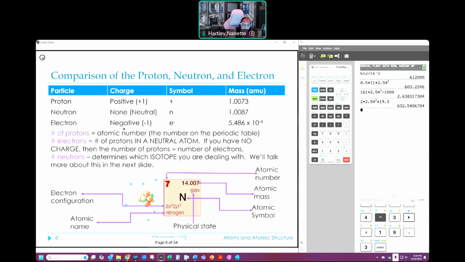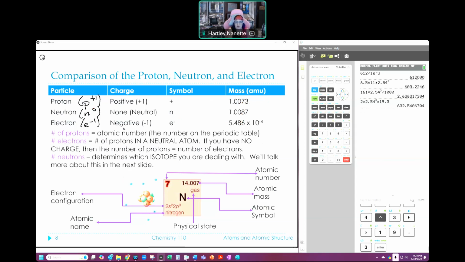All right. I just said this. So why are we doing this again? I have my proton. Again, I can say he's a P plus or P plus 1, any of those. My neutron is an N0. He has no charge. My electron is E minus. He may be a minus 1. 1 minus works as well. Charge is given. Positive, none, negative. Symbol, plus, N, E minus. Okay, that's one way that we can talk about them. This is another way that we can talk about them. Different things use different things. So, atomic mass unit, approximately 1, teeny, teeny, tiny.